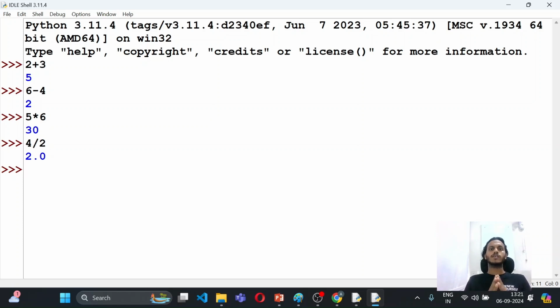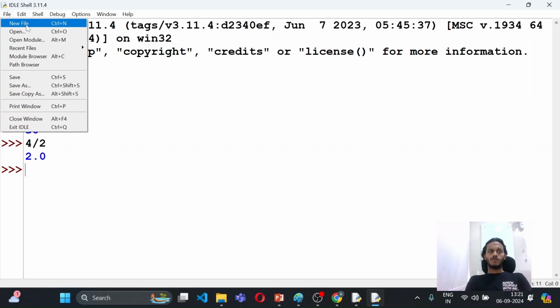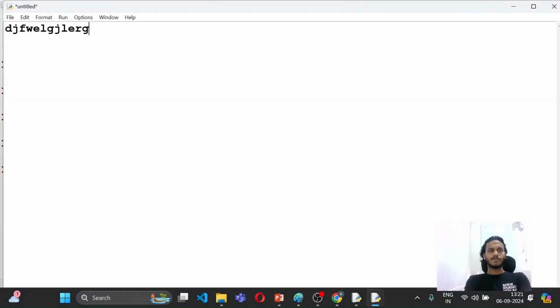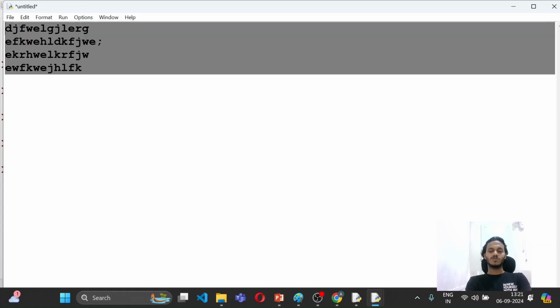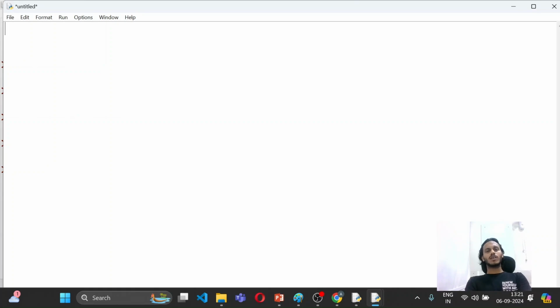Now we want to create code, like basic syntax, how we can write code. For that, you just go to File and click on New File. Now here you can write any type of code. The thing which I am writing is not Python syntax, so we have to write syntax which is meaningful in Python. In any programming language, I recommend we start with the input and output commands. Like we should know how to take input from the user and how to give output to the user. Today, as a basic syntax, I will show you how we can use the output command, that is the print statement in Python.